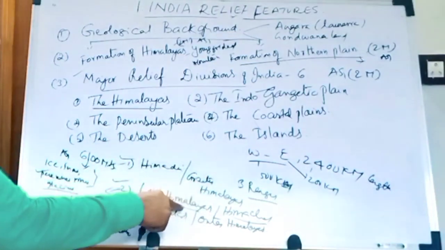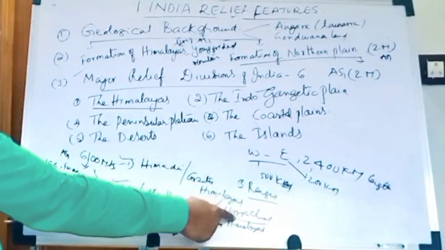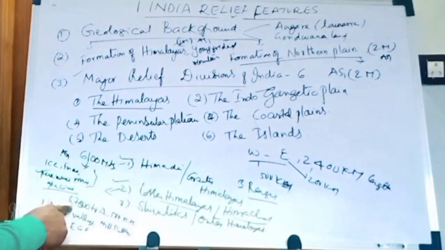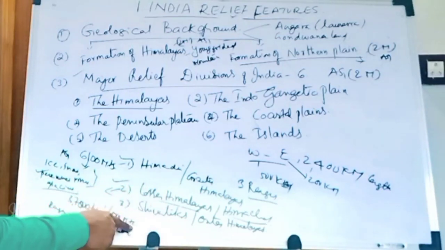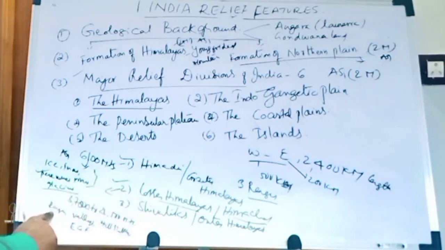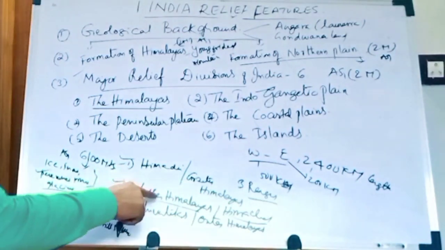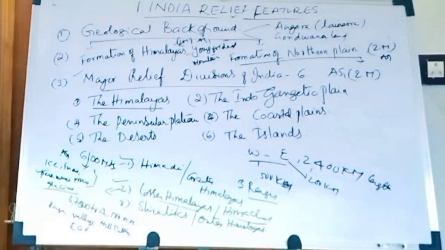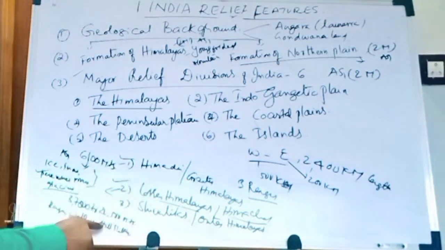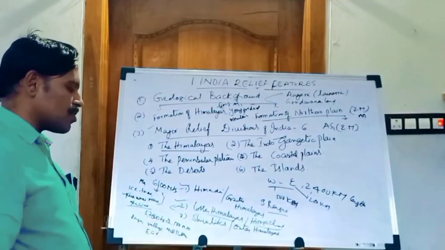So what is another name of the Lesser Himalayas? That is called Himachal. What is another name of the Himachal? It is called Lesser Himalaya. So what are the characteristics of the Lesser Himalayas? 3,700 to 4,500 meters heights, with peaks and ranges. Mainly the Pir Panjal ranges and Mahabharata ranges are available in the Lesser Himalayas. And different types of valleys are also there, like the Kashmir Valley, which is located in the Lesser Himalayas. In the same way, hill stations are also located in the Lesser Himalayas.